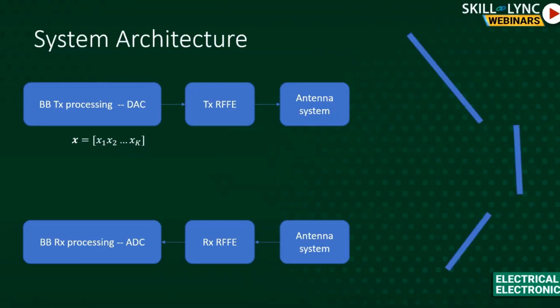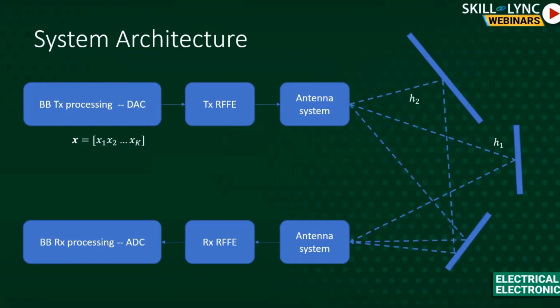And let's have three surfaces here where the signal is bouncing off and getting reflected. So let's have one path and call it H1. So the signal gets attenuated by this amount H1. And let's have another path and denote it as H2. The signal attenuates by that amount. And then the third path, H3. Now the channel is represented with three taps. We call them taps. It can be three or it can be more. In this example, I just picked three. So H1, H2, H3, it's three channel taps here.